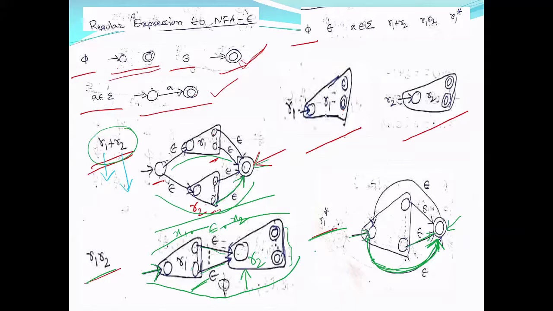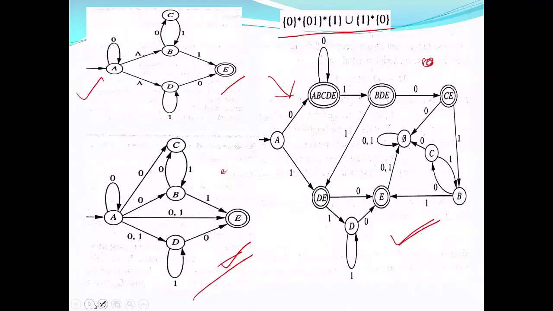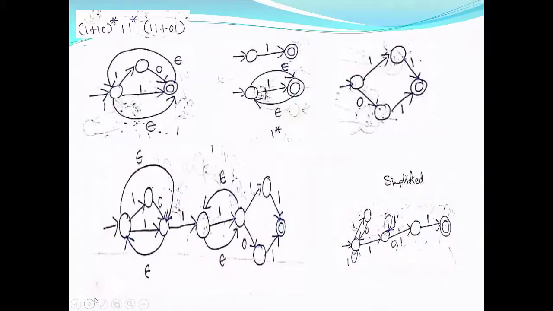If you want 2 times, you can use this epsilon transition from final state to initial state, and then once again go back. If you want 1 time, you can come from here to here and stay there. 0 times, you can be here. If you want 2 times repetition or 2 times concatenation of strings from R1, then 1 time, and then make an epsilon transition, and then from here you can go to final state. That will be 2 times, or you can have any number of times. So that is how you can draw the NFA epsilon for the given regular expression.